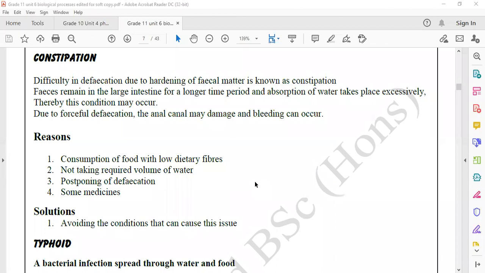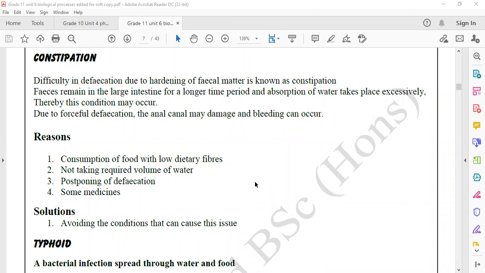When it becomes a harder material, passing it from the rectum outside will become very difficult because it's comparatively rougher. It is comparatively harder to exit through the anus. It will not easily support.